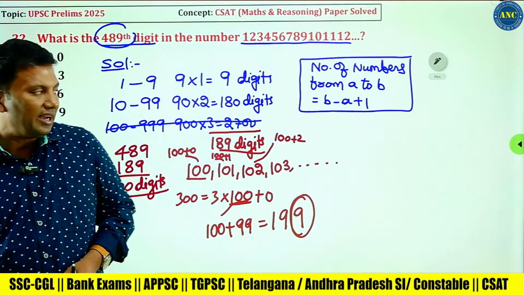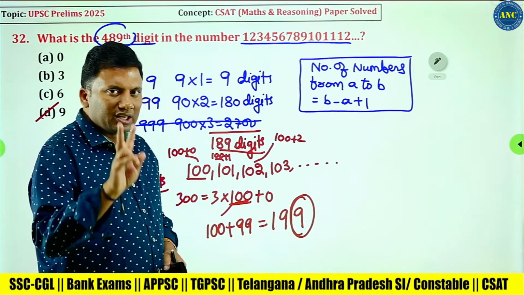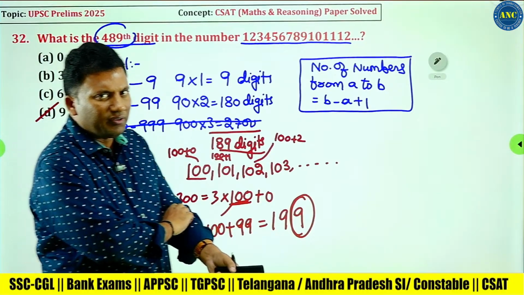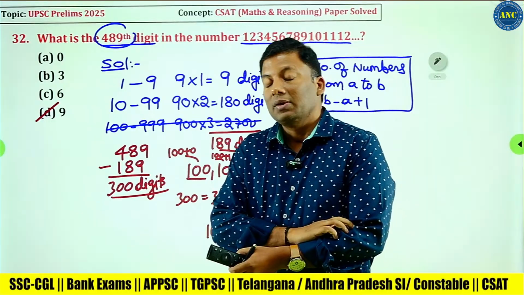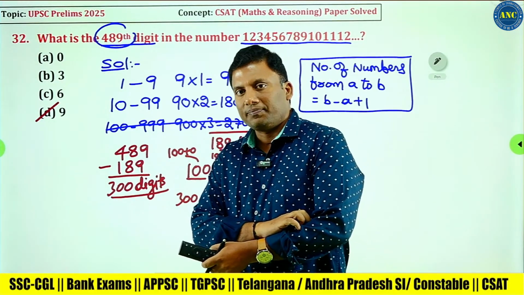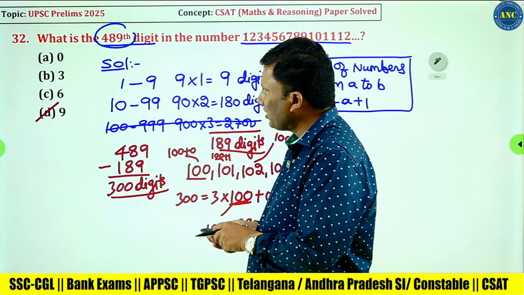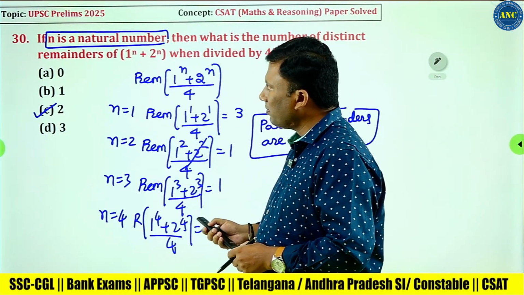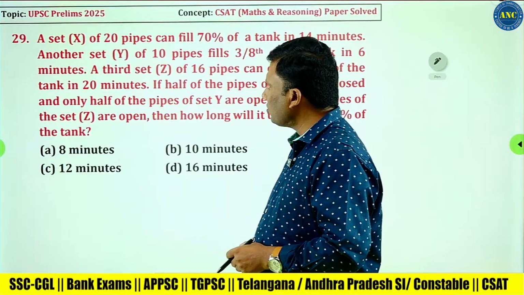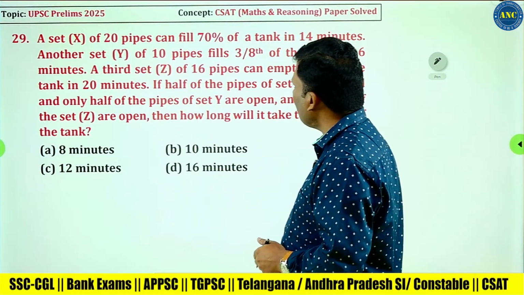I hope the idea is very much clear. Two concepts which you require: number of numbers from A to B is B minus A plus 1. 32nd also number system, 31st also number system, 30th also number system. Right.